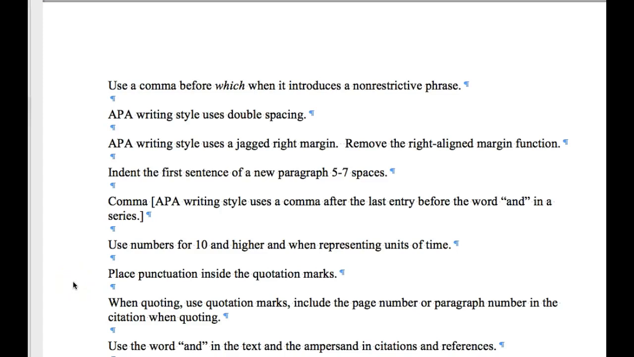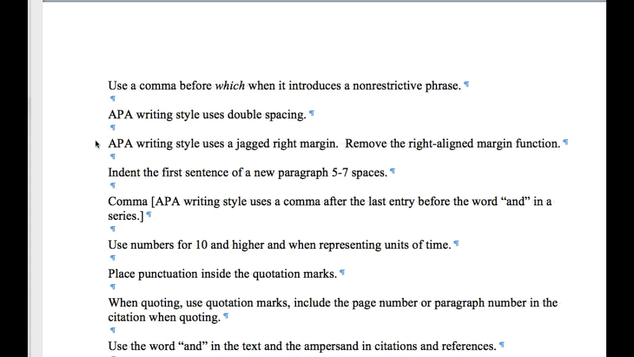I'd like to go over some of the common errors with APA format that I'm seeing in papers. Start off with use a comma before the word which when it introduces a non-restrictive phrase. Also, APA style uses double spacing. It also uses a jagged right margin, so make sure you remove the right align margin function. Indent the first sentence of a new paragraph 5 to 7 spaces.